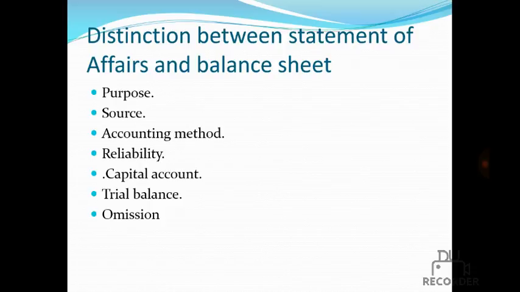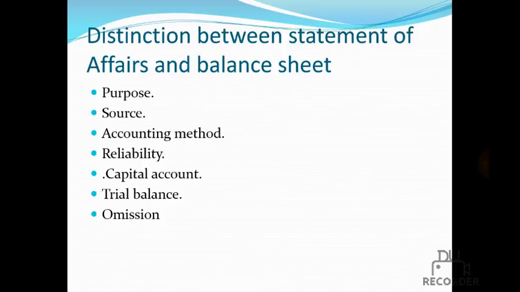Reliability: the statement of affairs is not regarded as reliable, as it is based partly on accounts and partly on other information. The balance sheet is reliable as it is based on actual figures. Sometimes in the single entry system, we get the amount as our wish, but we don't take it as basic information. But in the balance sheet, we take actual figures. Capital account: capital is the excess of assets over liabilities. In the balance sheet, the capital account is taken from the ledger.